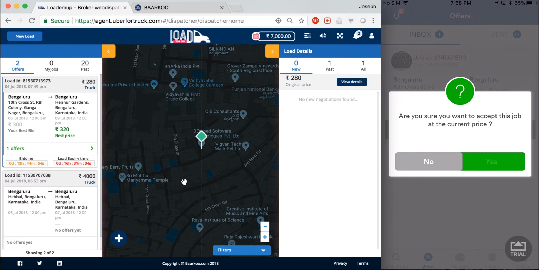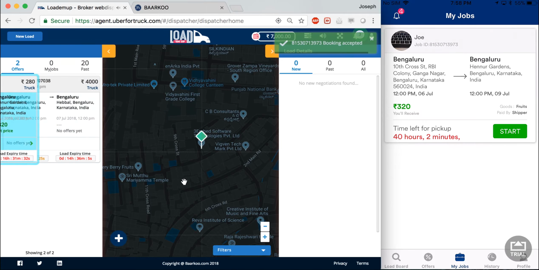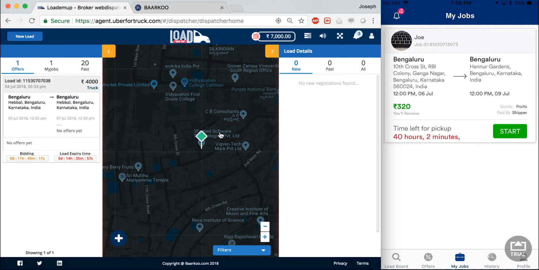Now I get a pop-up and say yes. So I've now accepted the load and the shipper gets a notification. And the carrier is automatically taken to the load detail, my jobs page on the middle, as you see. And this job has essentially been assigned to this carrier, hence it is in his jobs.